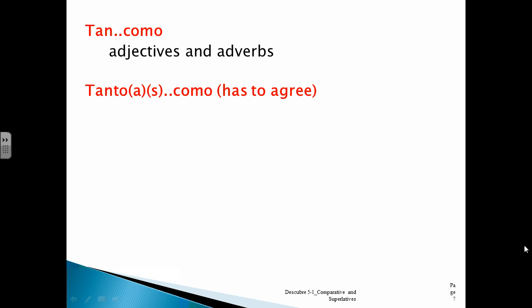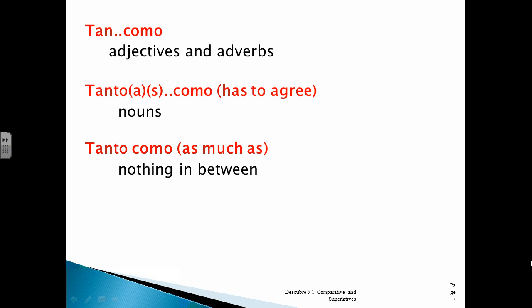Okay, para repasar, tan. Tan como se usa con adjetivos y adverbios. Tanto, tanta, tantos or tantas, como has to agree with the nouns. And then tanto como is as much as. There's nothing in between. Okay, tantos, tantas, usually it's plural, and then tanto como.